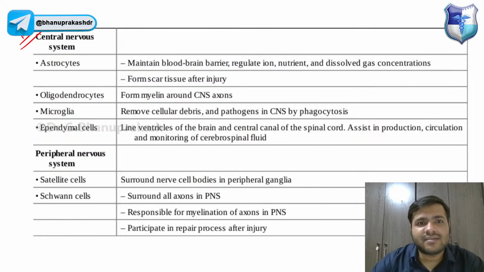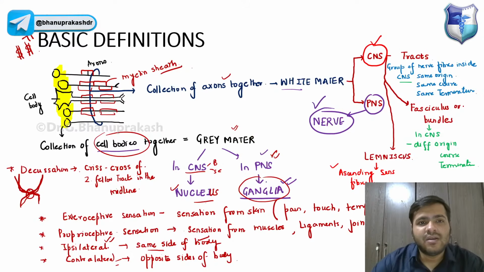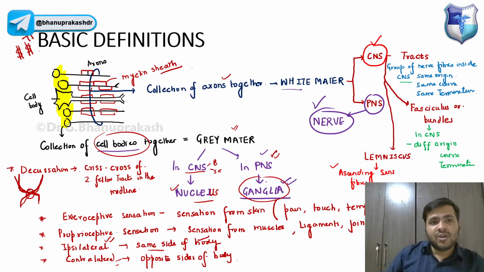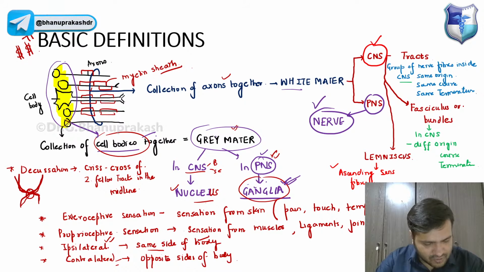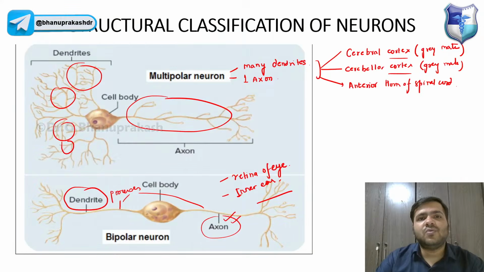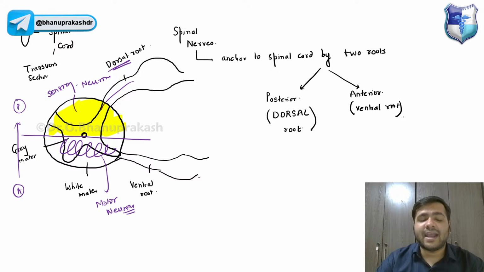Just try to look at this, guys. A group of cell bodies, the whole yellow part is the cell body. A group of cell bodies together is called gray matter. What do we call it in the PNS, the peripheral nervous system? Obviously the spinal nerve is on the outside, so it becomes ganglia. What are ganglia? In the peripheral nervous system, the gray matter is nothing but a group of cell bodies. Yes, Samir, very good. So that is something I think you can understand.